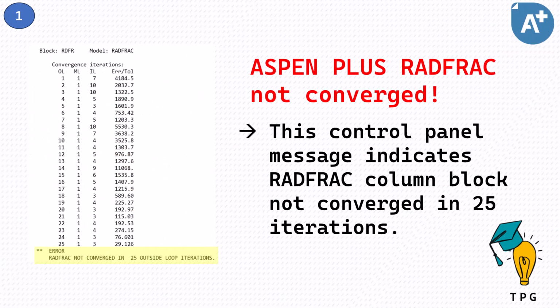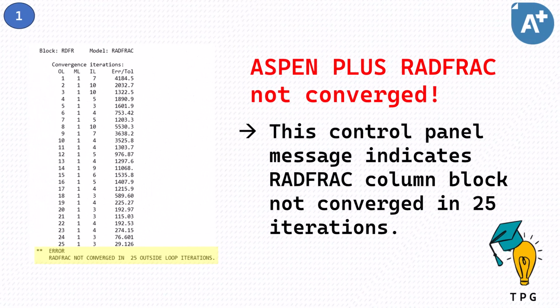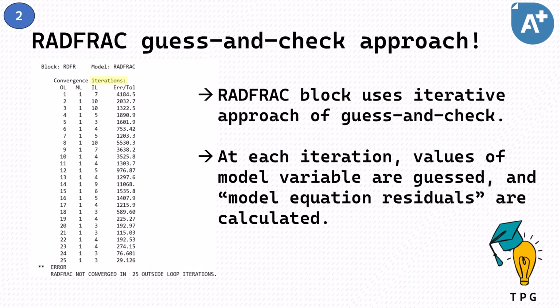We're all familiar with this error message. It means the RadFrac model didn't converge in 25 iterations. So what's exactly happening there? Well, the RadFrac block uses an iterative approach of guess and check. At each iteration, values of model variables are guessed, and model equation residuals are calculated.